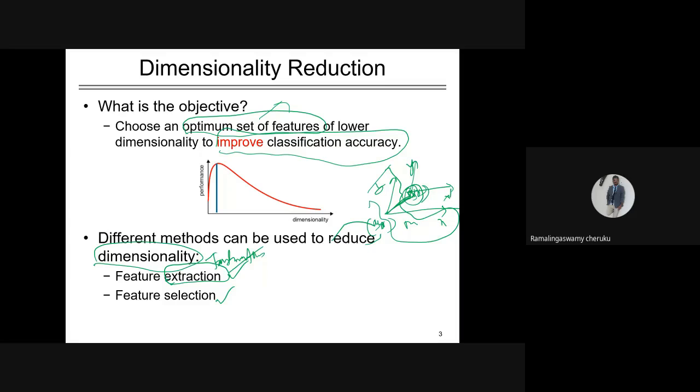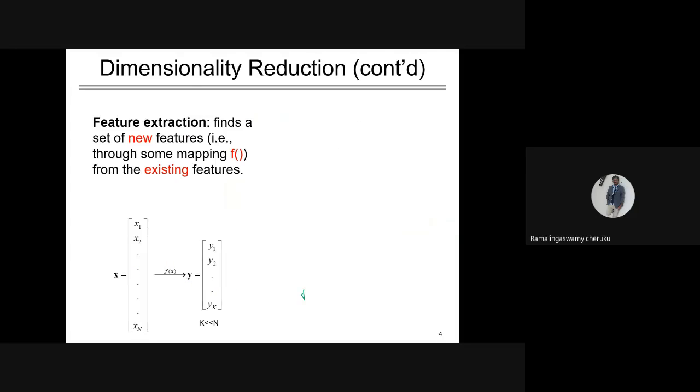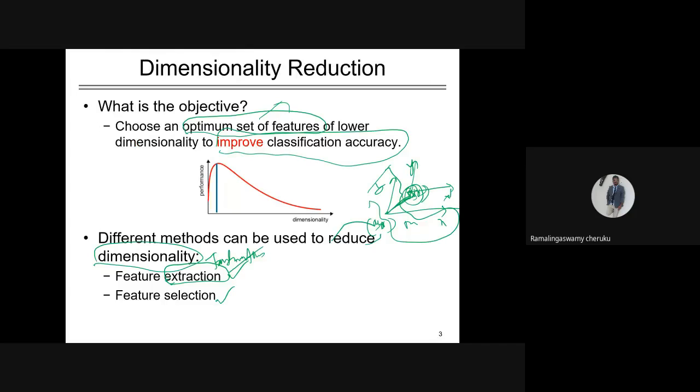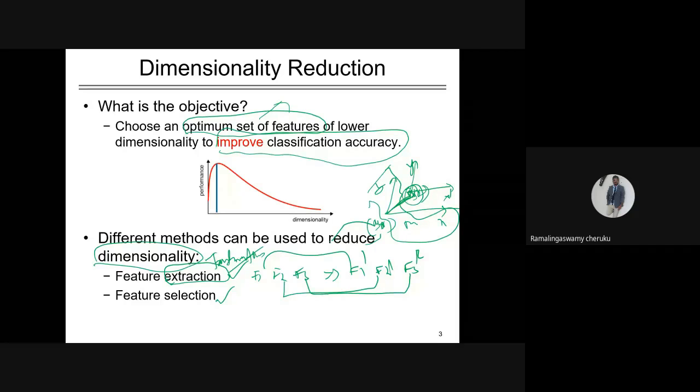Then feature selection. Here we don't have any transformation, so we have a set of features. Suppose in the case of f1, f2, f3, we are transforming f1 to f1 dash, f2 to f2 dash, and f3 to f3 dash, with respect to certain axes.